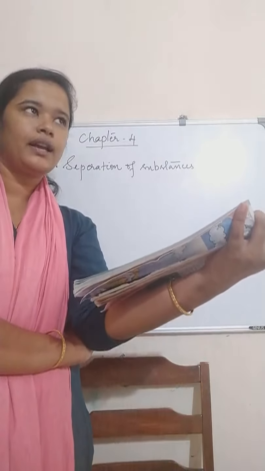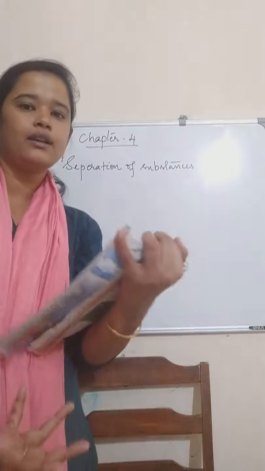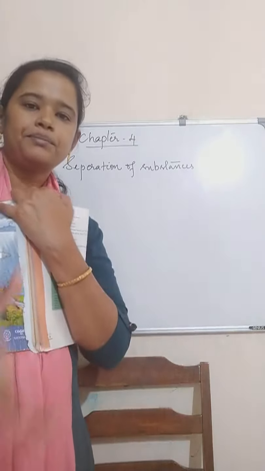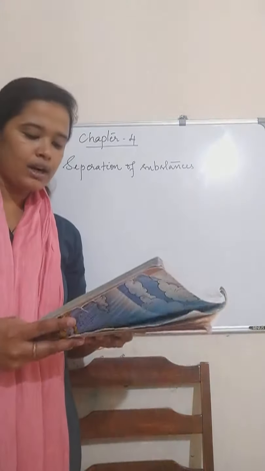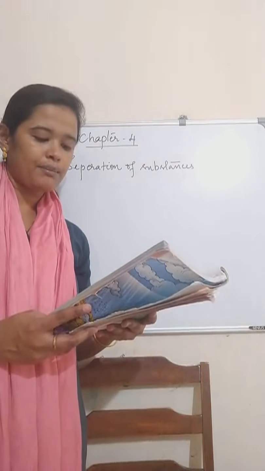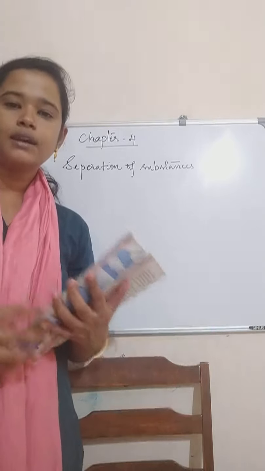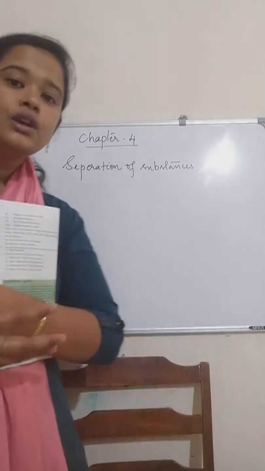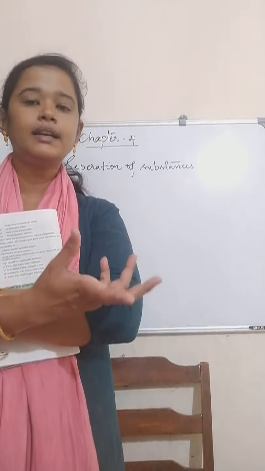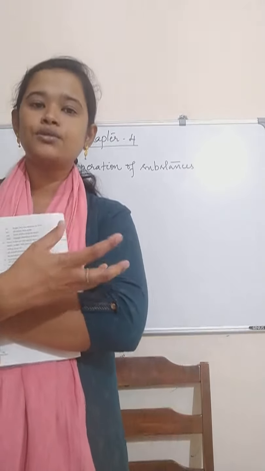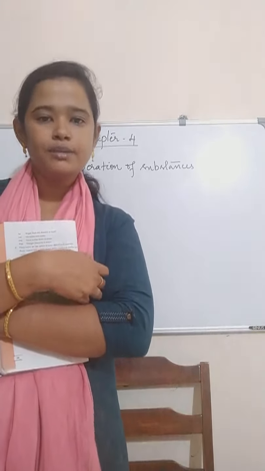Somebody will take mango, somebody will take guava, and separate them into baskets. This seems easy, but what if the materials we want to separate are much smaller than mangoes or guavas? Mango and guava you can separate easily just by seeing them. But if I ask you to separate materials smaller than mango and guava, can you do it?